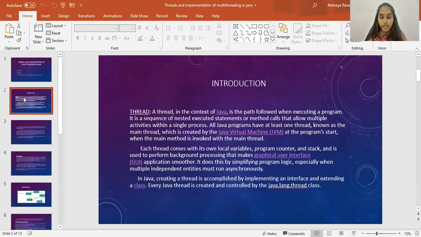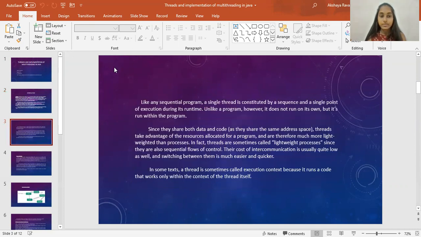Every Java thread is created and controlled by the java.lang.Thread class. Like any sequential program, a single thread is constituted by a sequence and a single point of execution during its runtime. Unlike a program, however, it does not run on its own, but it's run within the program.